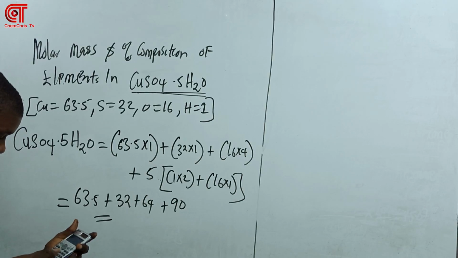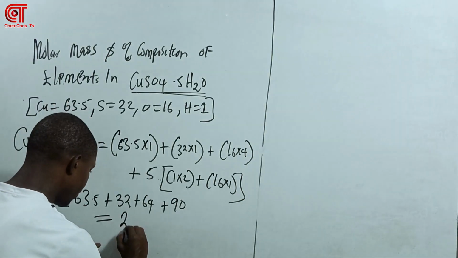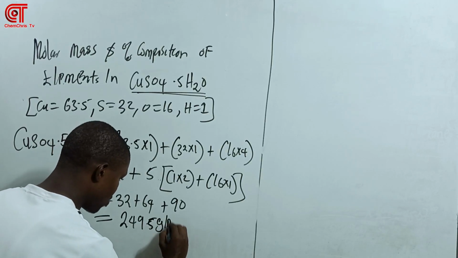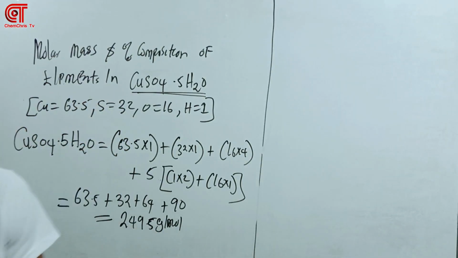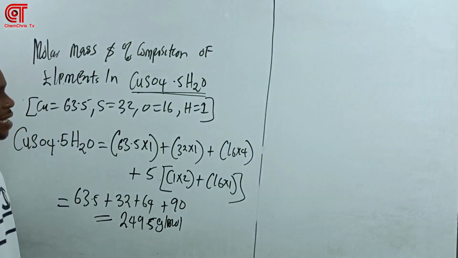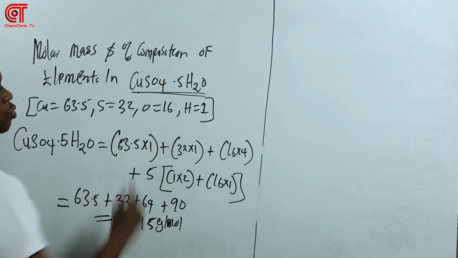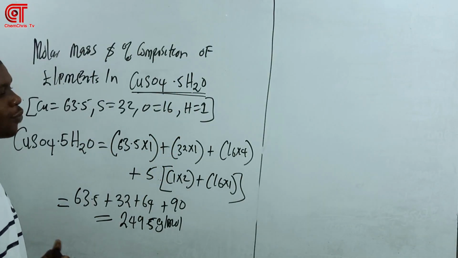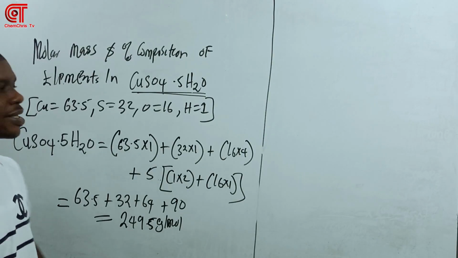Here we have 249.5 gram per what? Per mole. Now, the way you see it in the exam, you say, what's the percentage of water in the compound? Do you get that? What's the percentage of water in the compound? So this is how you see it in the exam.